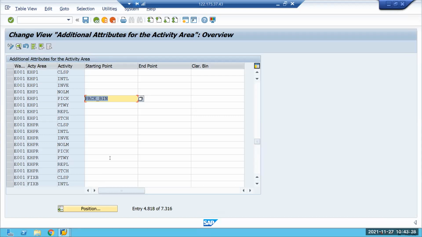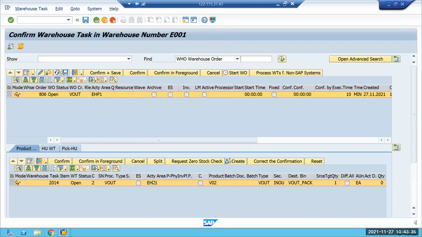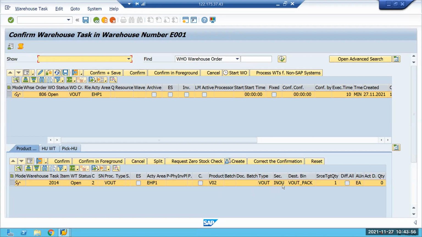Now whenever I am picking, VAS also, the same activity area only I'm picking, for both a VAS product and for the normal packing work center. So here, actually VAS would have bin VOUT_PACK. But what happens is, now when I create a package, it is as of now VOUT_PACK, but when I confirm, it is directly confirming into the normal packing area,